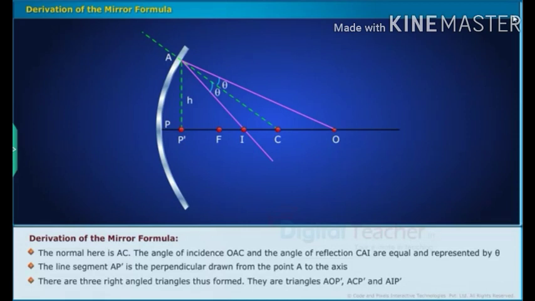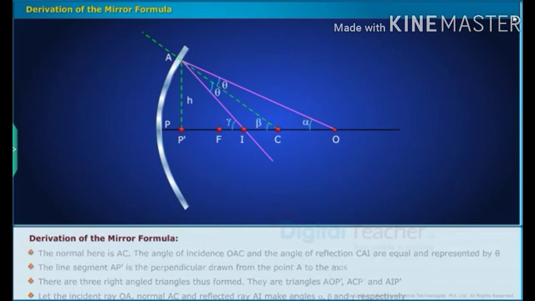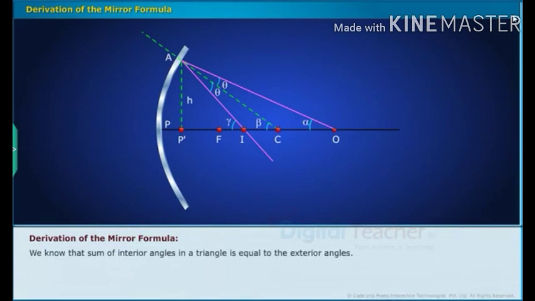There are three right angle triangles thus formed. They are triangles AOP', ACP' and AIP'. Let the incident ray OA, normal AC and reflected ray AI make angles alpha, beta and gamma respectively. We know that the exterior angle of a triangle is equal to the sum of the interior opposite angles.